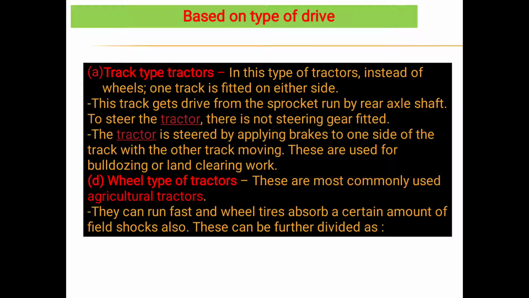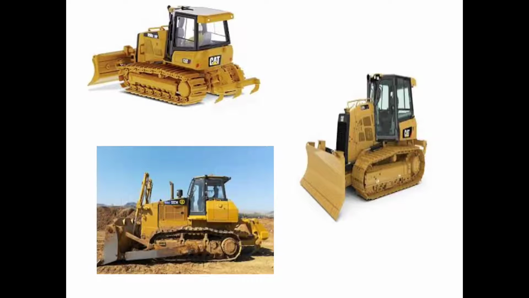Next one is the wheel type tractor. These are the most commonly used tractors in the agriculture sector. They can run fast and the wheel tires absorb a certain amount of field shock. This can again be classified into various types. These are various examples of bulldozers as well as four-wheel type tractors and track type tractors, where instead of wheels we have just one track.